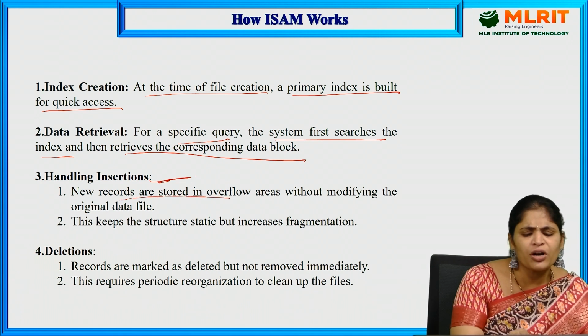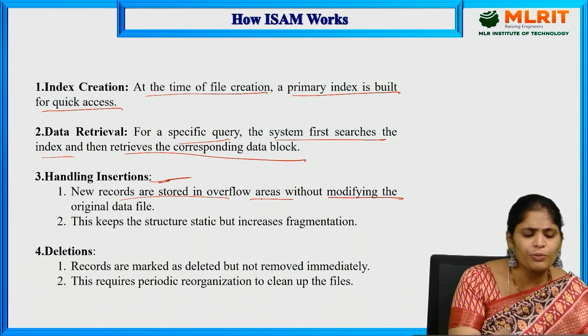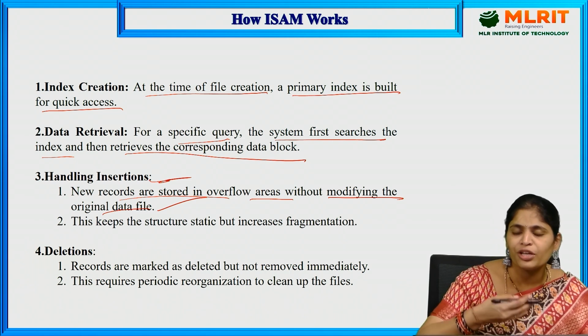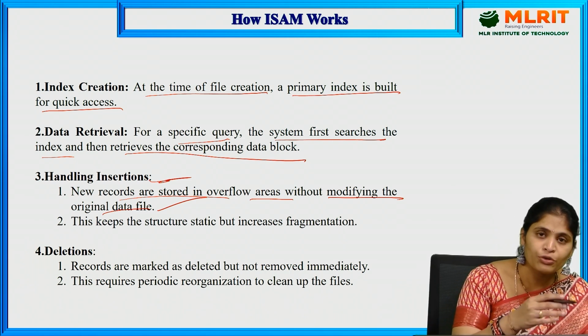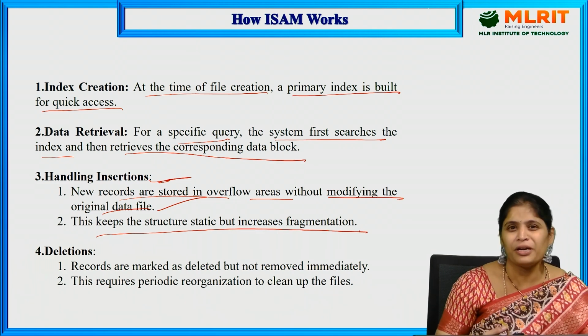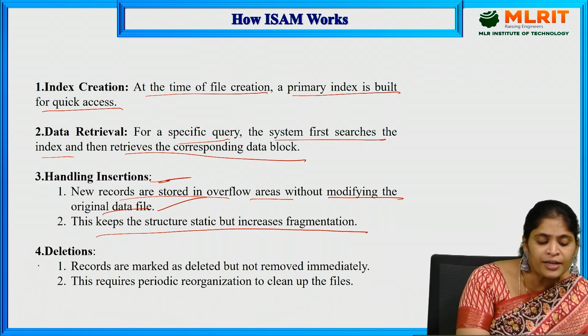So, new records are stored in the overflow areas without modifying the original data file. Whatever the new records are, they can be stored in the overflow pages, that too after the leaf node. This keeps the structure static but increases fragmentation.